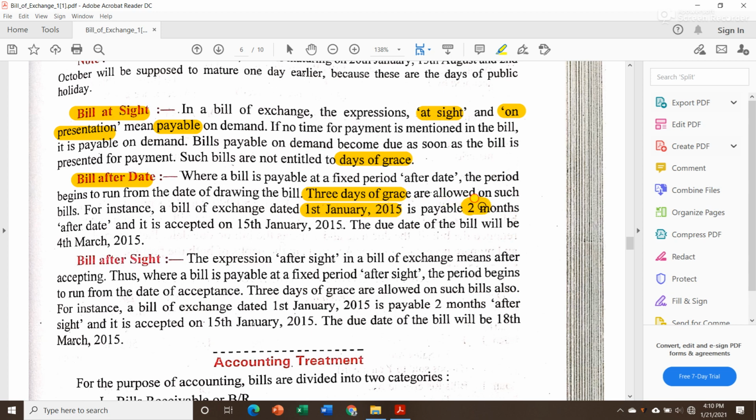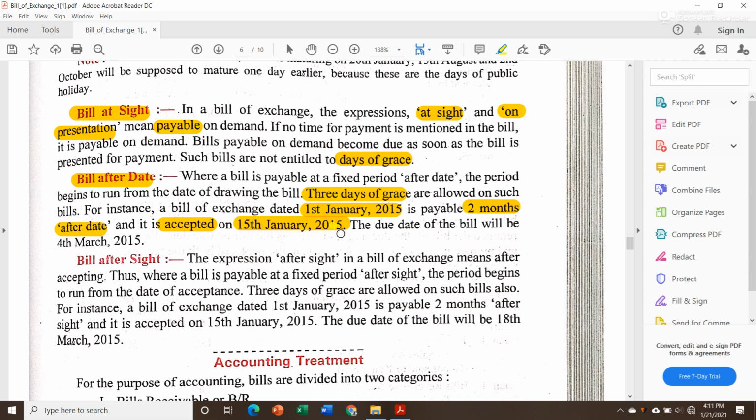Then I put a 2 months period on that bill and wrote after date. Then I sent that bill to my customer, the drawee. It took some time to reach him, and after receiving, he accepted that bill on 15 January 2015.